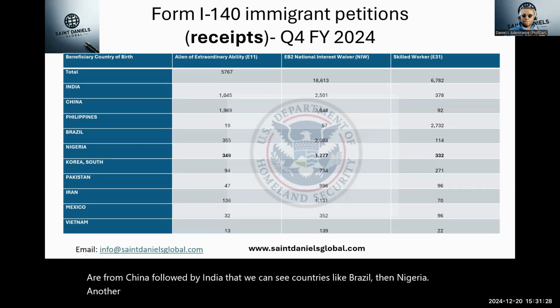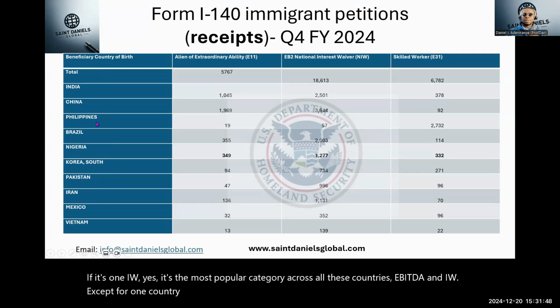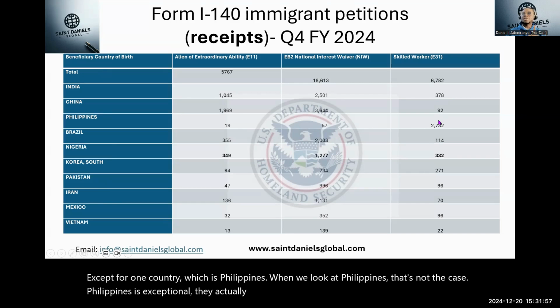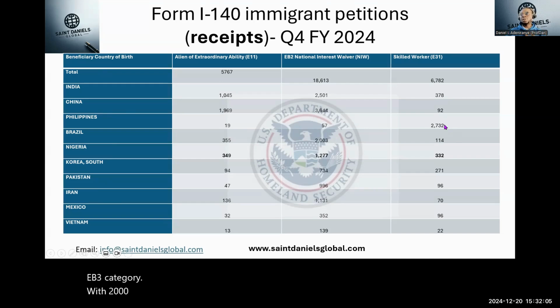Another thing we can notice here is that EB2 NIW, yes, is the most popular category across all these countries, except for one country, which is Philippines. When we look at Philippines, that's not the case. Philippines is exceptional. They actually have the highest category of skilled worker under the EB3 category, with 2,732 compared to other countries.